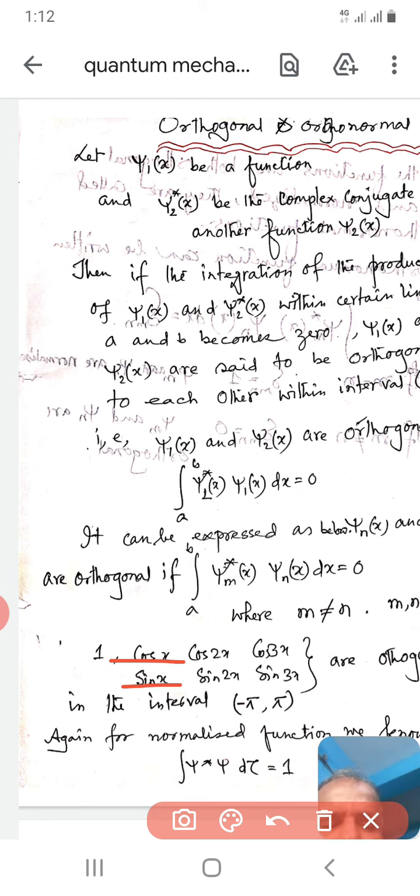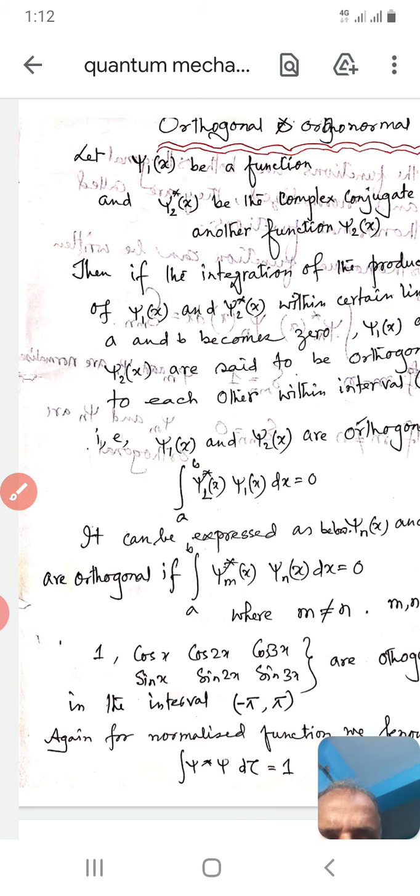Here they are orthogonal because when we integrate the product of cos x and sin x within limits minus pi to pi, we get 0. So they are orthogonal.